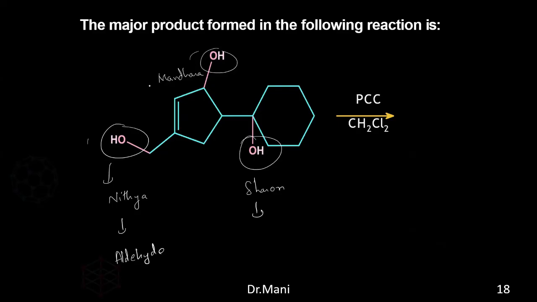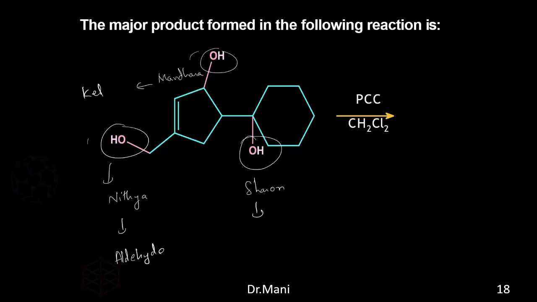What are your answers? Sharon, your answer is somewhat a little tricky, but try. Mandara, yours is very easy. It is a 2 degree alcohol, so it would be ketone. So this will be the ketone.